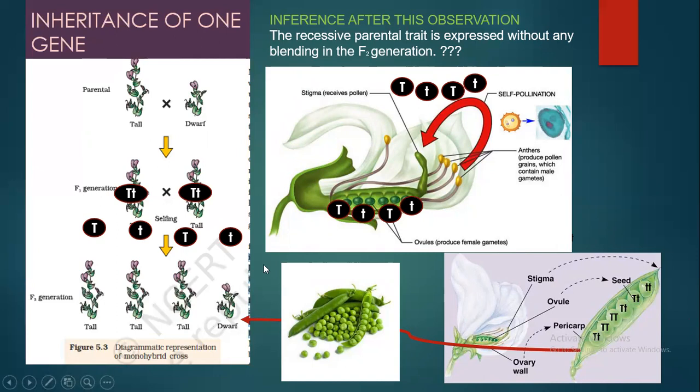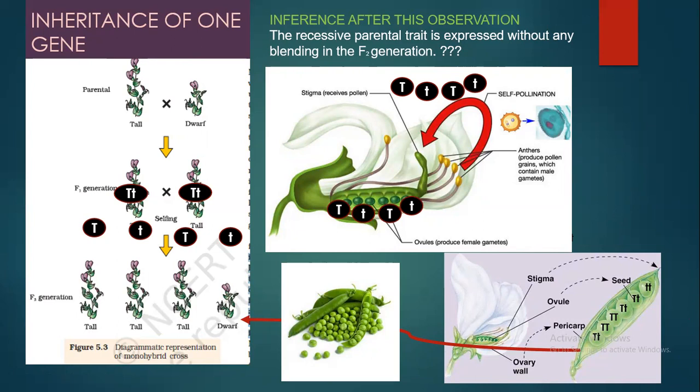So how was it possible? This was possible because the alleles of the parents were segregating during gamete formation, and then combining in any manner to form new combinations of plants.